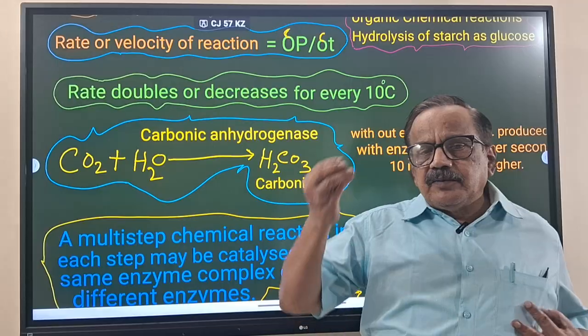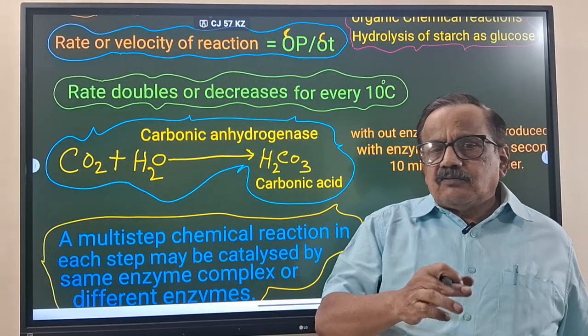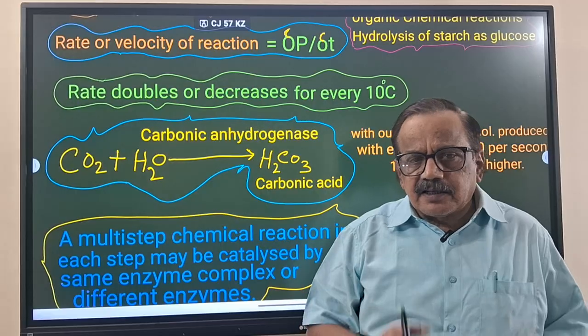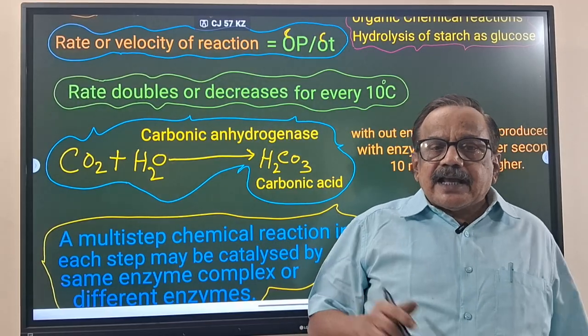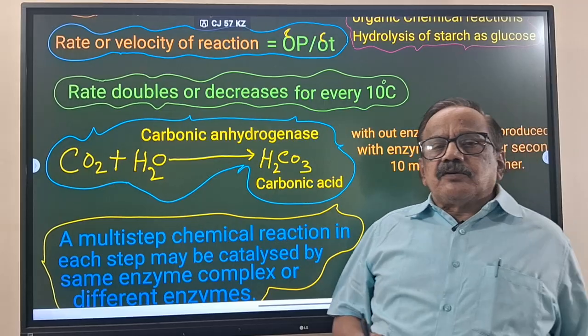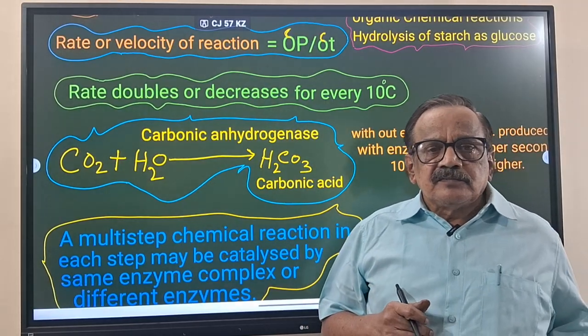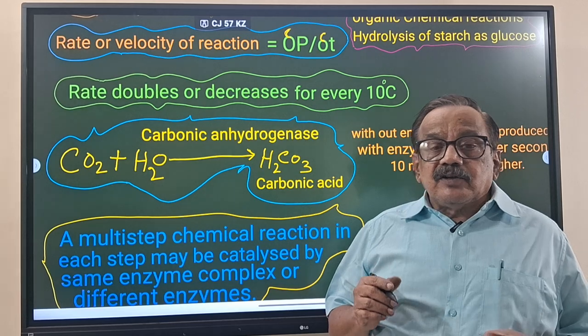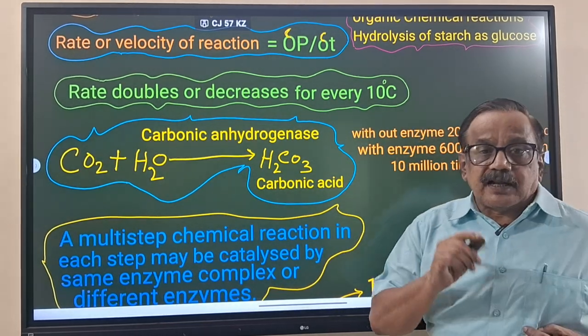Carbon dioxide dissolves in water. In natural conditions, this reaction happens without enzyme, and it produces only 200 molecules per hour.